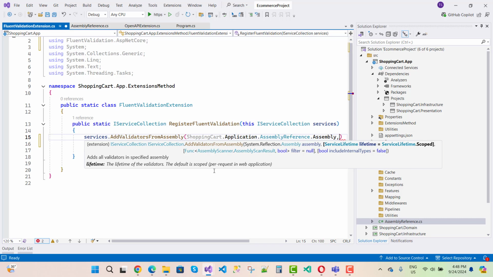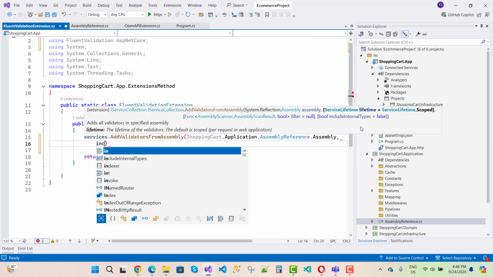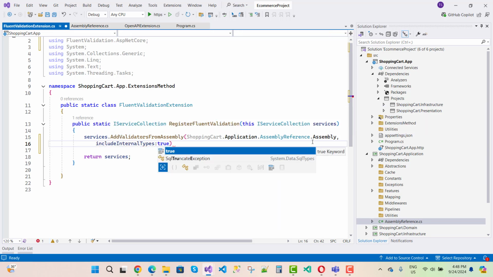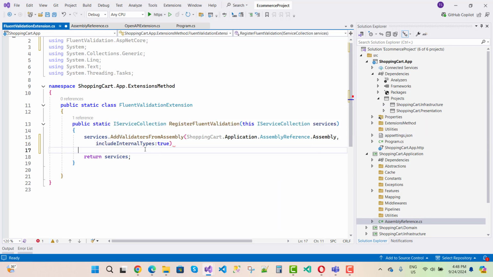Now also add include internal types, which is a property name: include internal types colon true. By default include internal types is false. I mean you can include internal types instead of only public types.